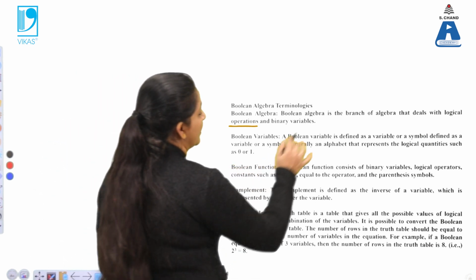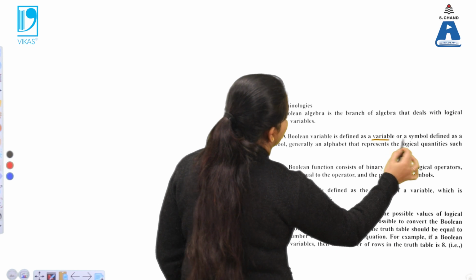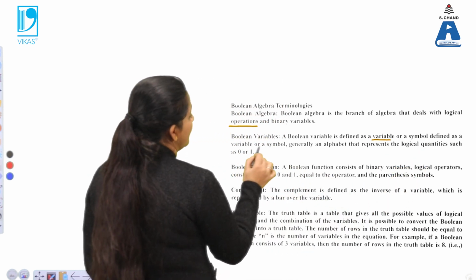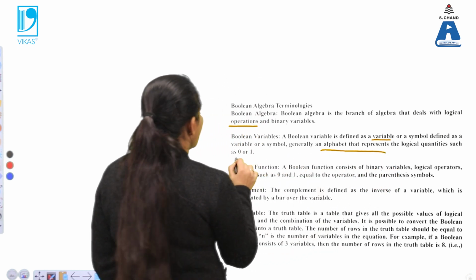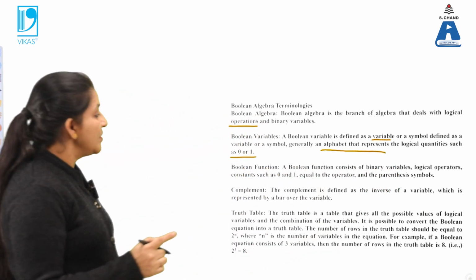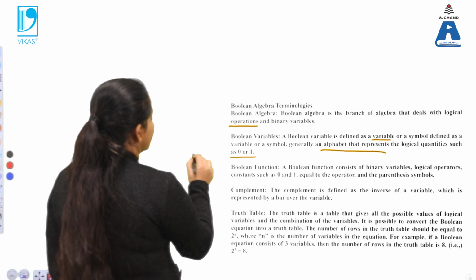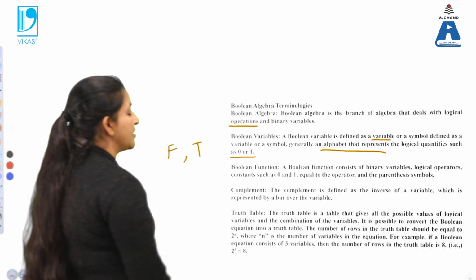Now what are Boolean variables? The Boolean variables are defined as variables or symbols, generally represented by alphabets, whose values are given as 0 or 1. What are the alphabets? When there is a 0, we can say that is F, which is false, and when 1 is there, that is known as T, which is for true.